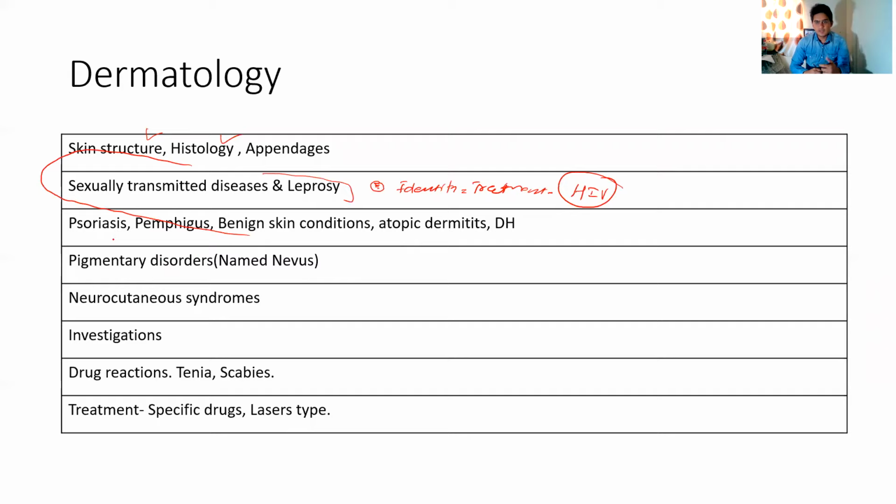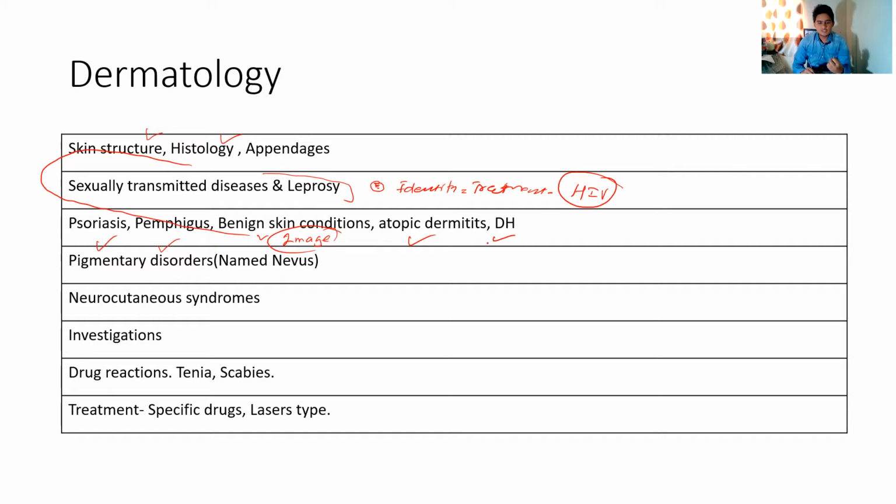Then next are named diseases, like psoriasis, pemphigus, and some benign conditions like pityriasis alba. There are some skin conditions which are considered benign, but a lot of image-based questions are asked, so you should be thorough with such conditions. Then atopic dermatitis, again an examiner's favorite topic, and dermatitis herpetiformis.